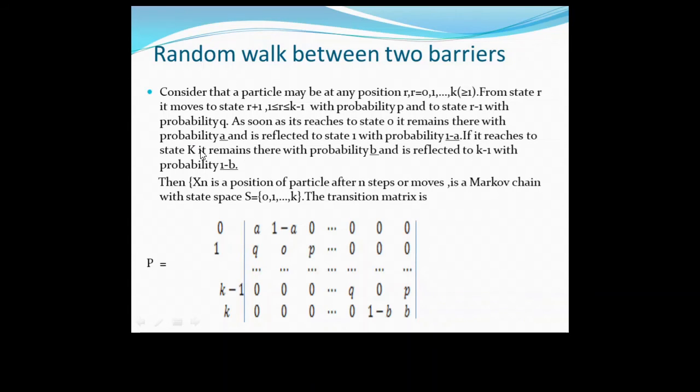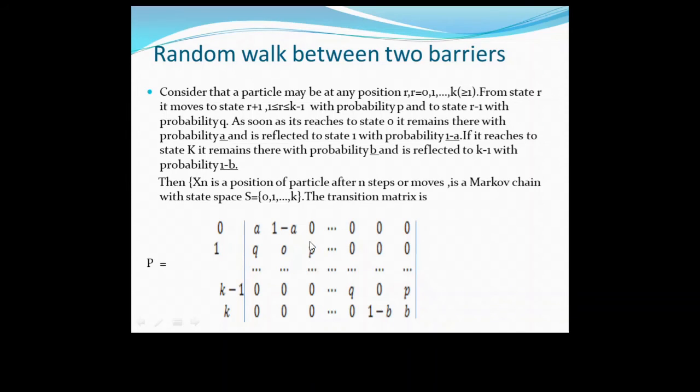If it reaches state K, it remains there with probability B and is reflected to K minus 1 with probability 1 minus B. So see here, this is the one-step transition probability. Now this is a general explanation, so we directly write here: 0 to 0 is A, 0 to 1 with probability 1 minus A. K to K with probability B, K to K minus 1 with probability 1 minus B.